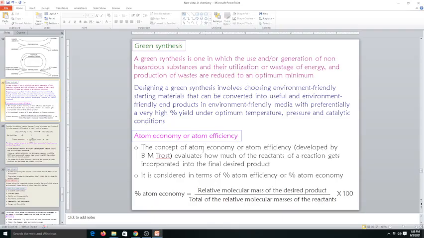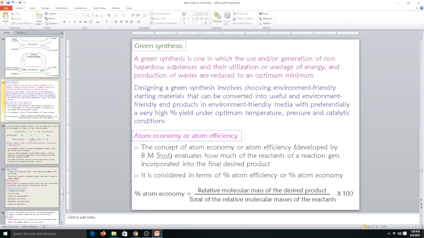In this class, we are entering the last topic in green chemistry, and also our class in the fourth semester will end with this topic. So now we are coming to green synthesis. We have already discussed what green chemistry is, what the concepts of green chemistry are, what the principles of green chemistry are, and how we can achieve a particular goal to become environmental friendly materials. How can we make environmental friendly materials?